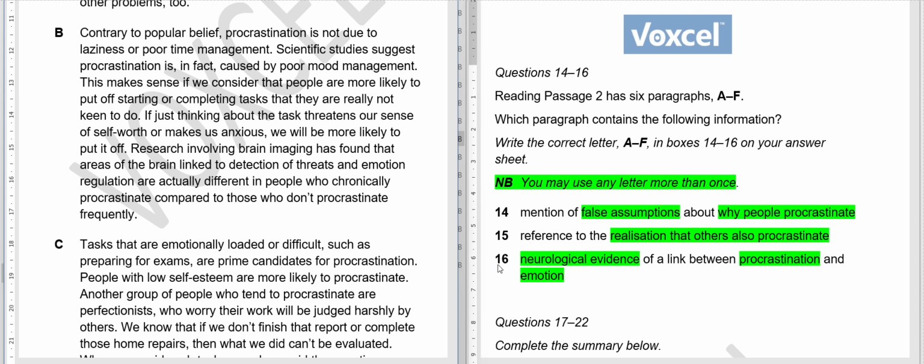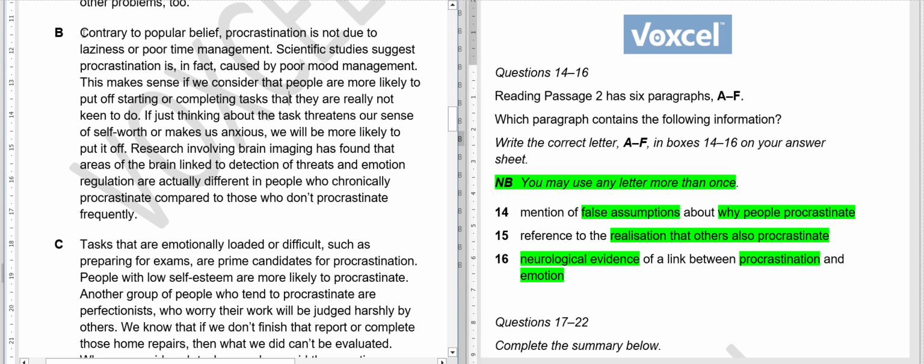Out of 14, 15 and 16, do you think there is any answer in this sentence? Yes, 14th. Why? Because it is written here, contrary to popular belief, procrastination is not due to laziness or poor time management. Scientific studies suggest procrastination is in fact caused by poor mood management.